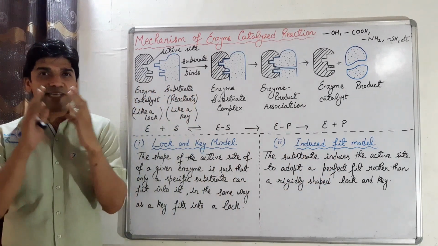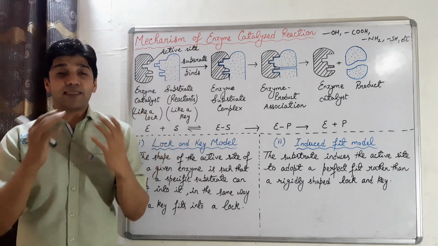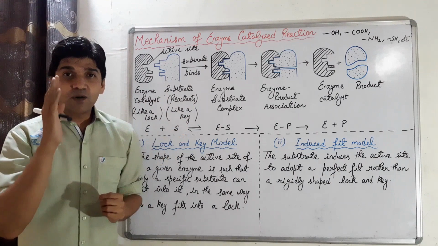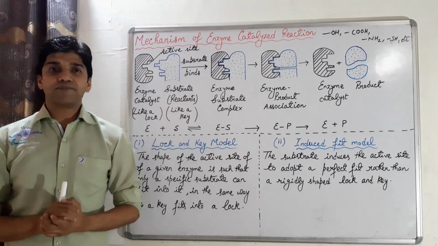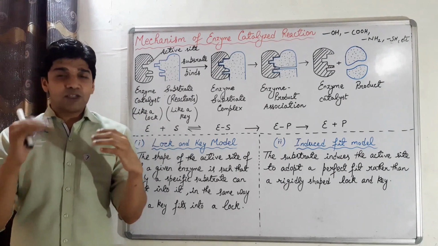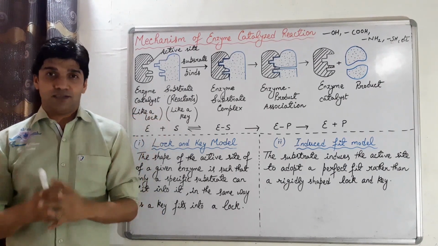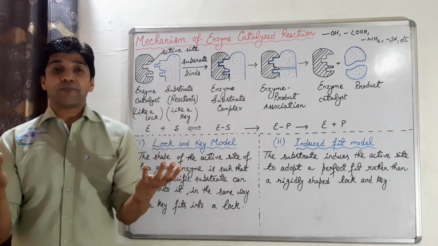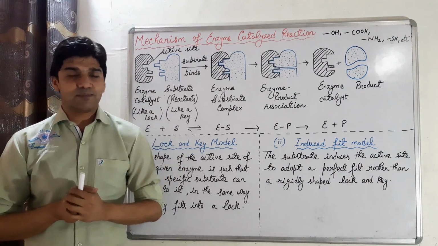So here some changes are happening in the active site of the enzyme, in the shape of the enzyme, so that a particular substrate can bind at that active site. Clear? And this model is also known as the hand in a glove model. In this case, the glove is the active site of the enzyme and the hand acts as the substrate.